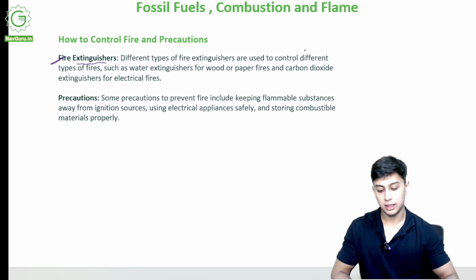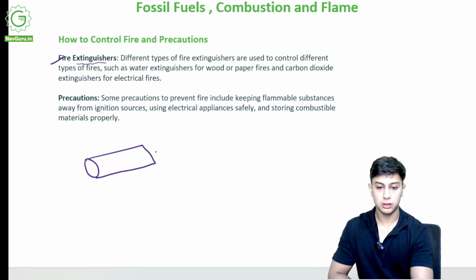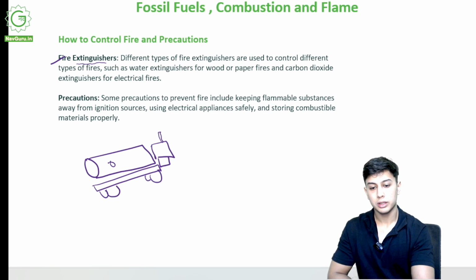Now if there was some gas cylinder over a truck, this truck has oil or gas, it has burst open and it has caught fire.